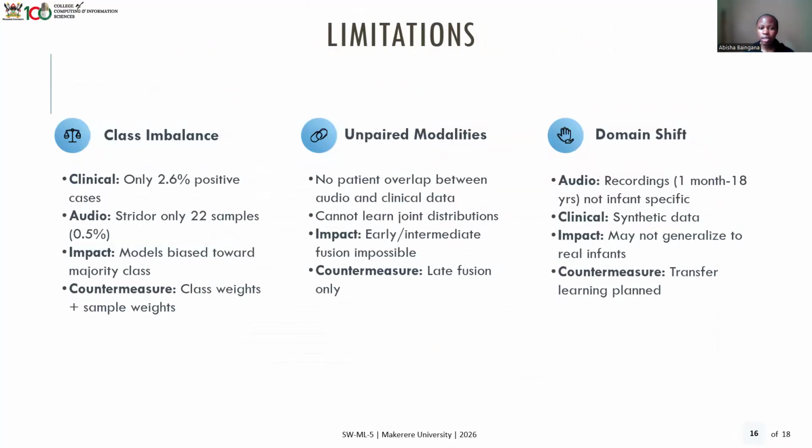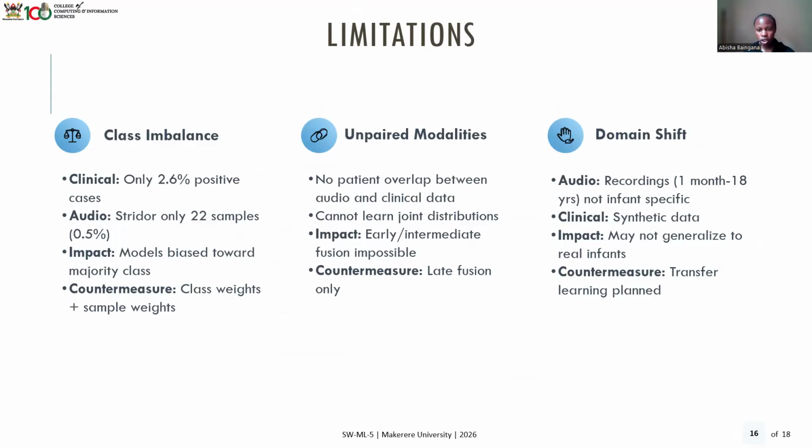So some of our limitations: we had the class imbalance, with clinical having about 2.6% of the positive cases, and then we had Strider having only about 0.5% of the cases out of all the 6,000 plus samples in the audio data. And we moved on to unpaired modalities as well, since the data was gotten from different sources. So evaluation of the fused model is actually impossible, and we could only do late fusion, but for evaluation, we have to evaluate the models individually.